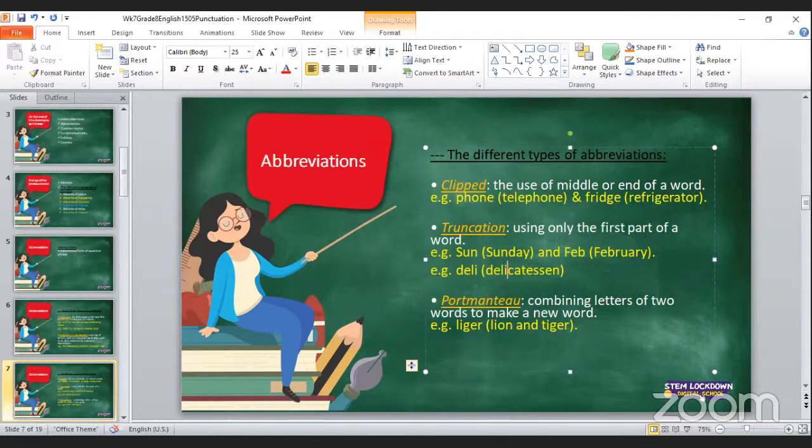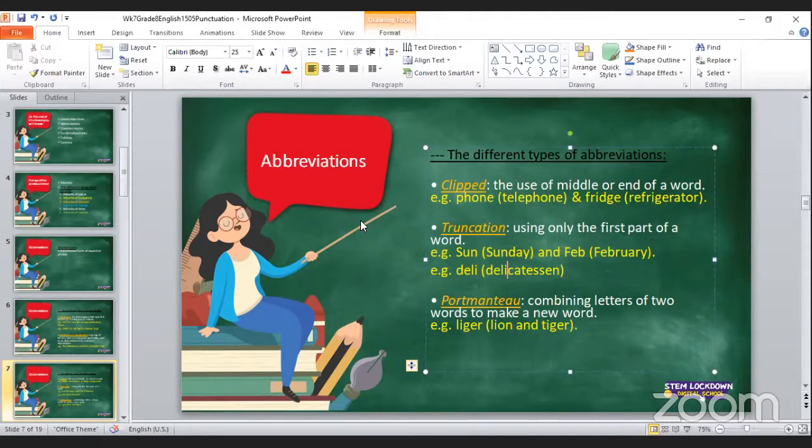Then info for information also goes with truncation. So remember, guys, truncation only uses the first part of the word. Look at my examples. For example, I say Sun for Sunday, Feb for February, Deli for delicatessen. What other examples do we have? We have info for information.